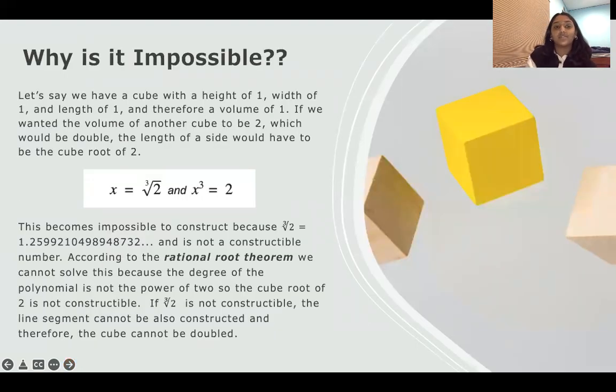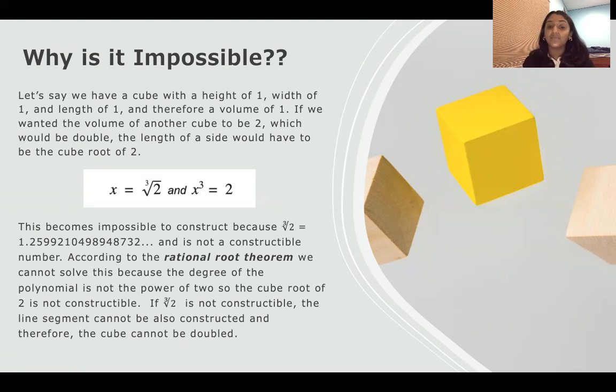Why is it impossible? Let's say we have a cube with the height of 1, width of 1, length of 1, therefore a volume of 1. If we wanted the volume of another cube to be 2, which would be double, the length of a side would have to be the cube root of 2. So x is equal to the cube root of 2, and x cubed is equal to 2.